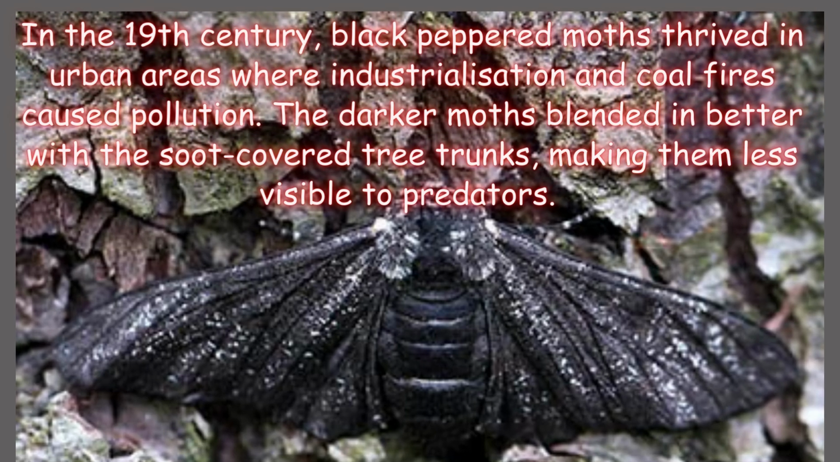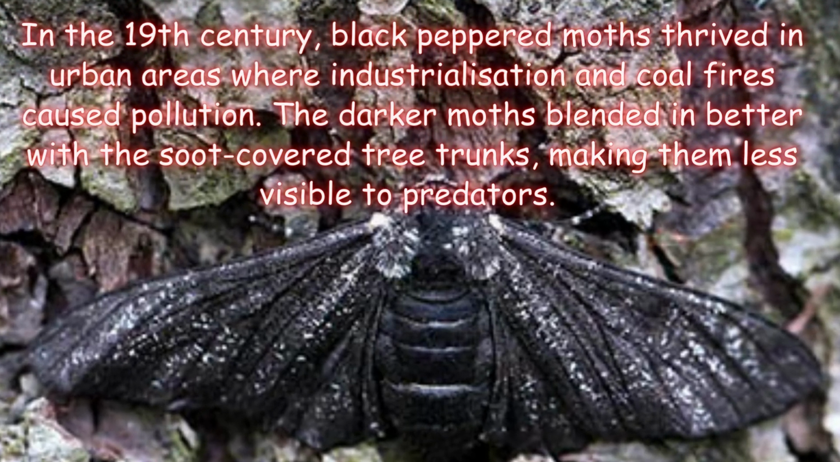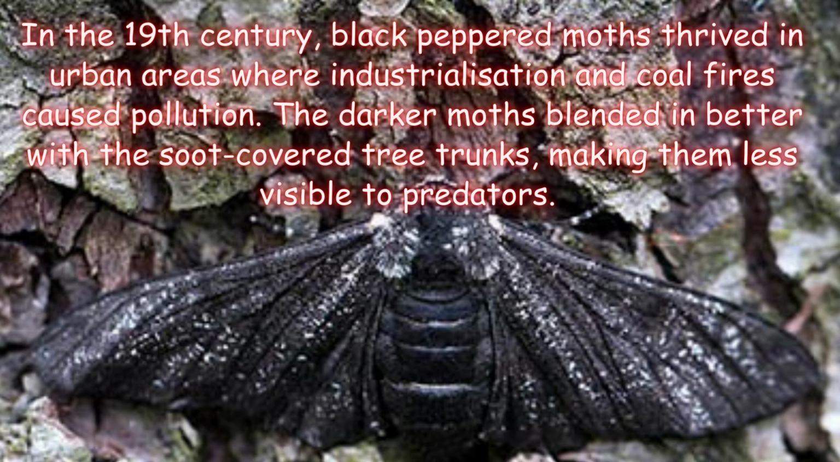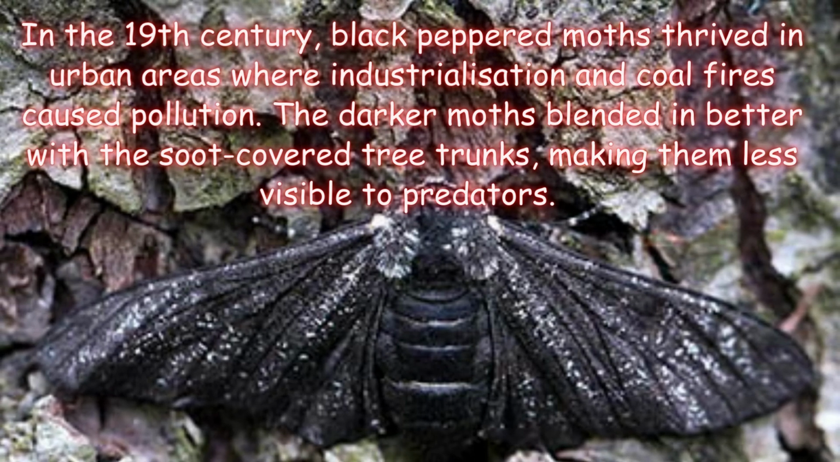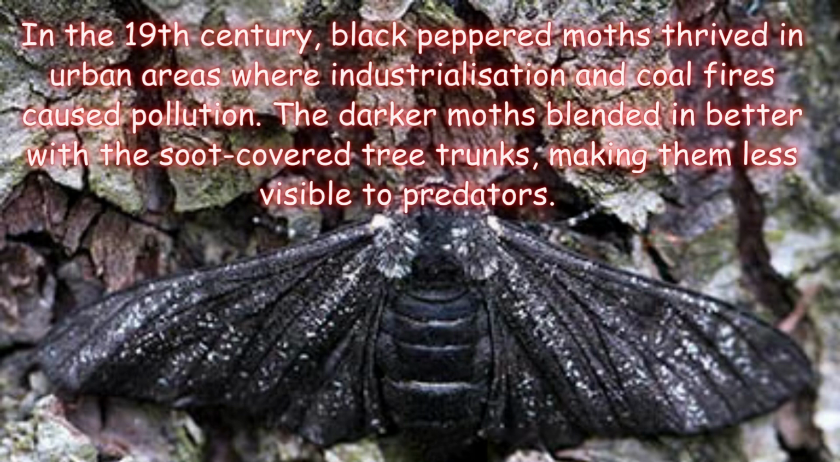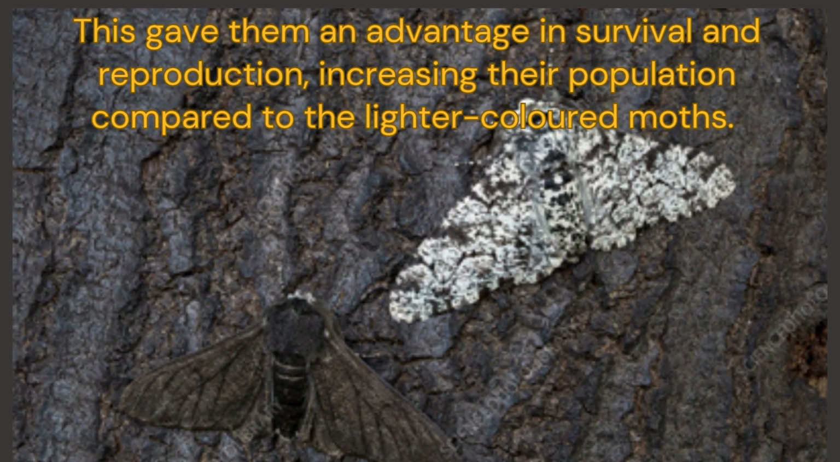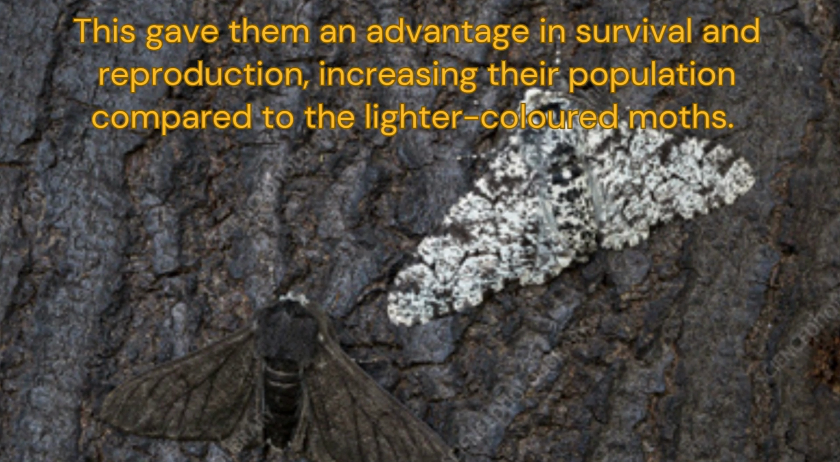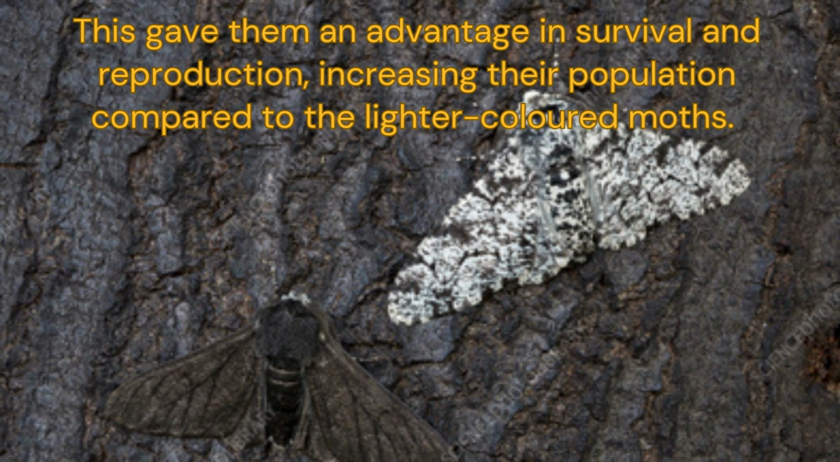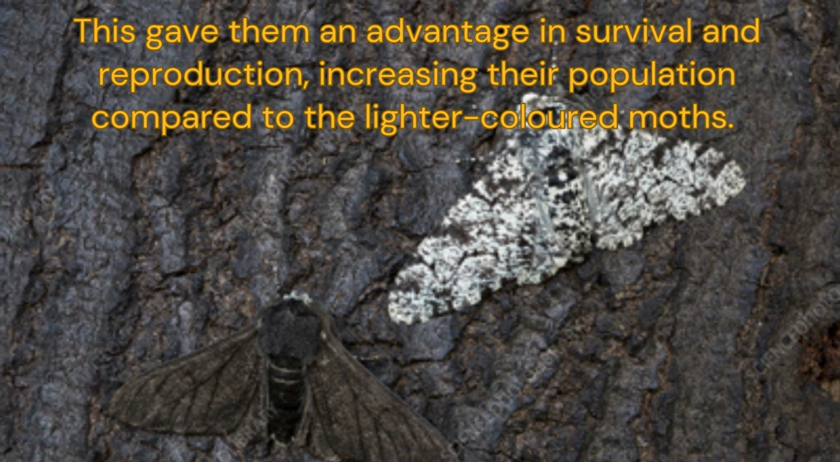In the 19th century, black peppered moths thrived in urban areas where industrialization and coal fires caused pollution. The darker moths blended in better with the soot covered tree trunks, making them less visible to predators. This gave them an advantage in survival and reproduction, increasing their population compared to the lighter colored moths.